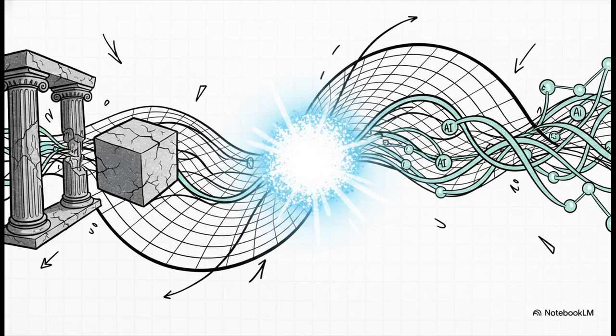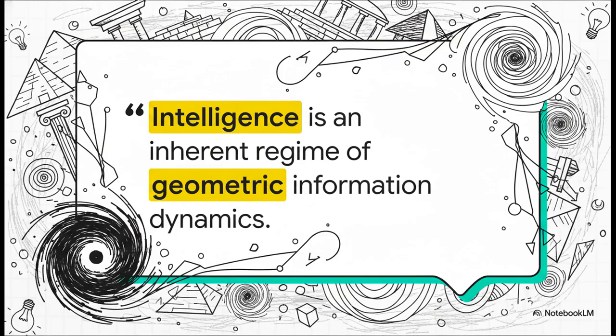Whether we are talking about the perfect qubits of an ancient altar resting at a mathematical closure score of 1, or the parameters of a decentralized AI hive routing data, true optimization is simply the mathematical collapse toward the isotropic 0 point. Which brings us to a pretty radical conclusion proposed by the research. Quote, "Intelligence is an inherent regime of geometric information dynamics, not an exceptional biological addition." End quote. If cognitive insight is just the phase closure of high-dimensional branches snapping into a stable invariant loop, driven